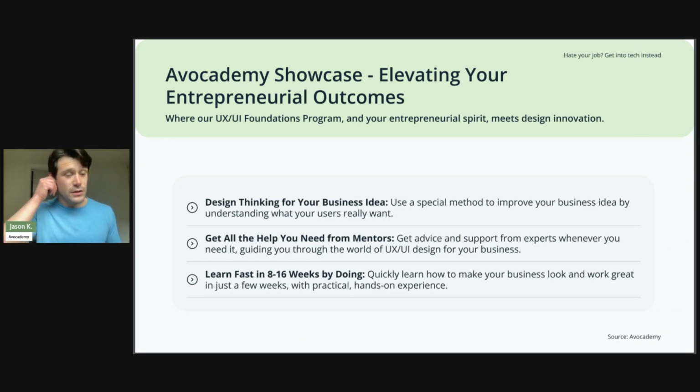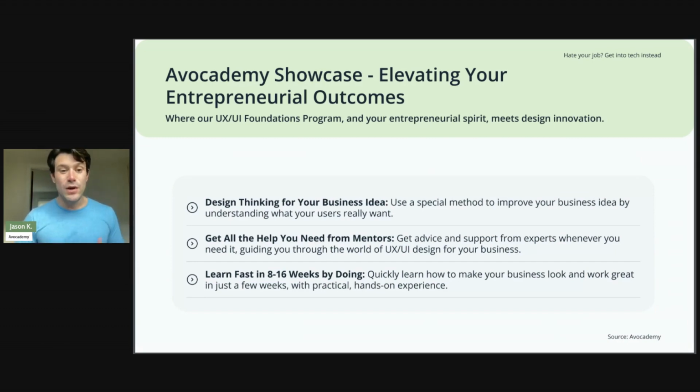So first and foremost, we're going to talk about design thinking, right? Design thinking for your business idea. If you come into our bootcamp, you will come in with your idea in mind. And we're going to teach you a special method that's going to improve your business idea by understanding what your users really want. So keep that buzzword in mind, design thinking. We're going to go over that in the next slide. Also, you're going to get all the help you need from mentors. You have access to scheduling mentor calls, to getting mentor support throughout our entire program. So you're going to get advice and support from experts whenever you need it that will guide you through that world of UX UI design for your business, for your idea.